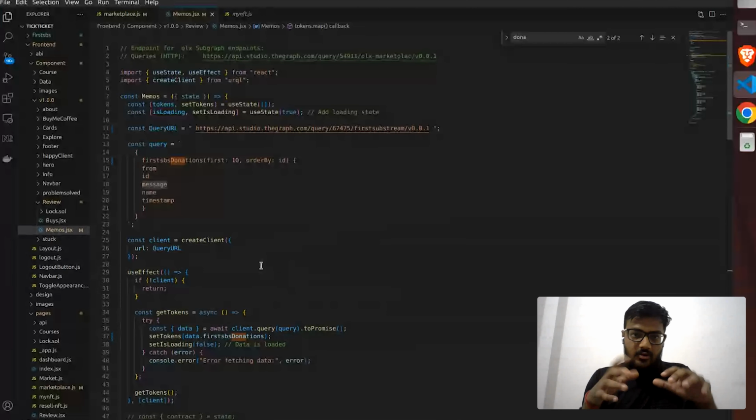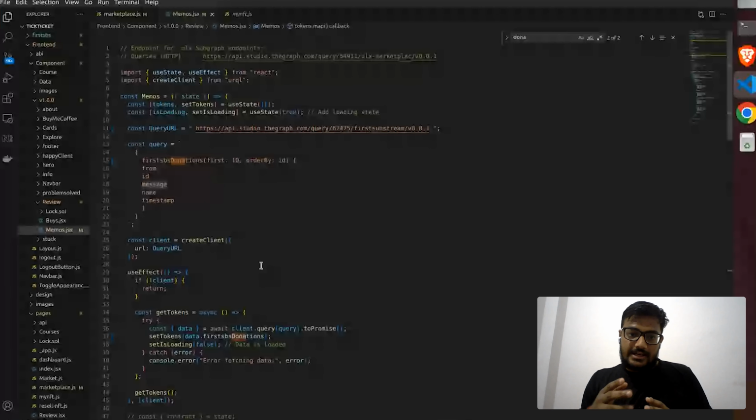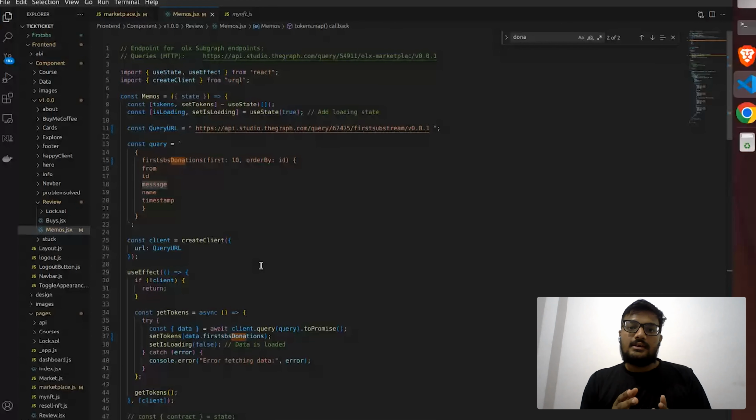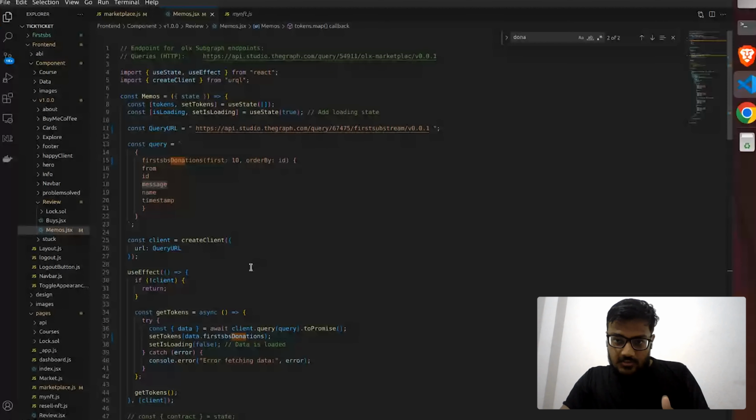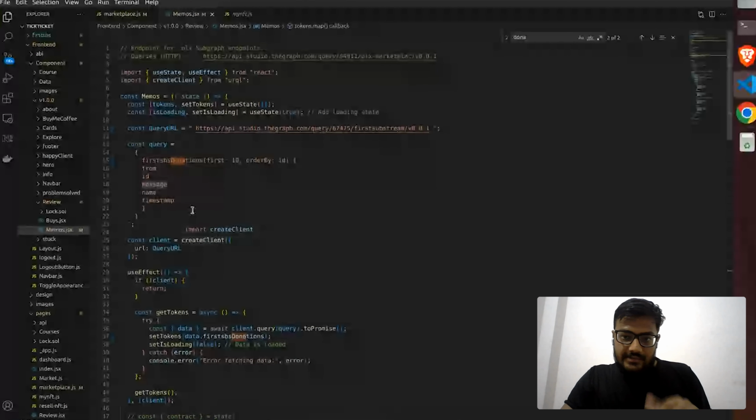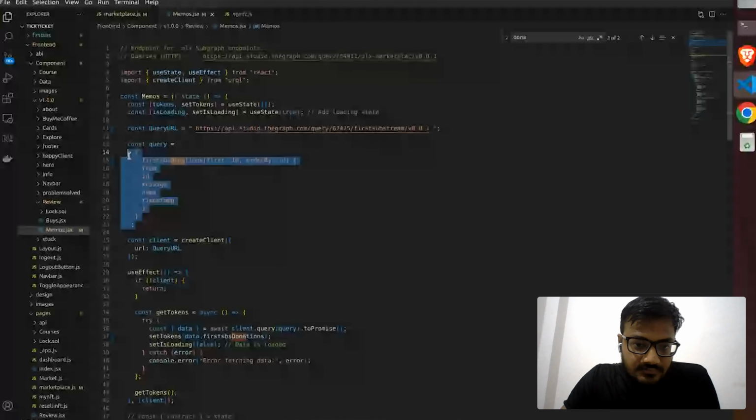If you only query the data, the graph is not integrated completely in your project. To integrate the graph or the substream completely in your project, we have to query the data from the subgraph, and the data which is queried, we also have to show on the front end to the end user. That makes your project completely integrated with the substream.